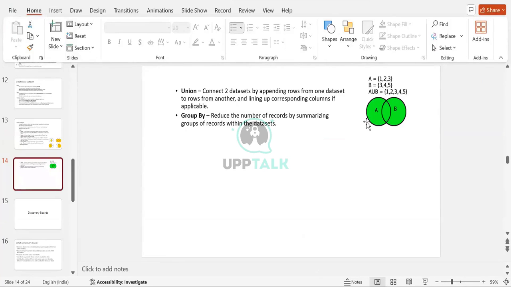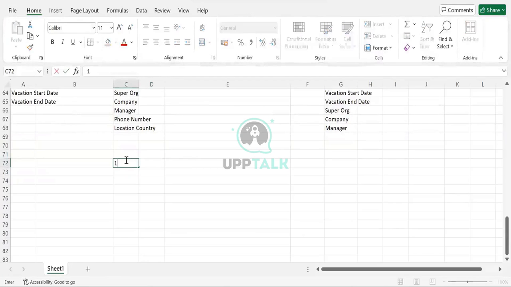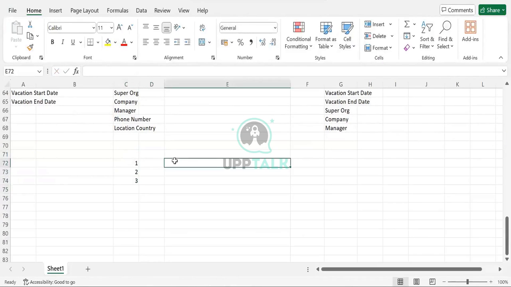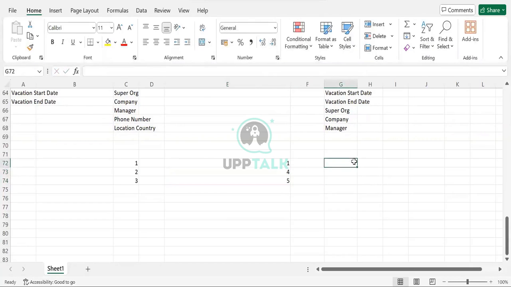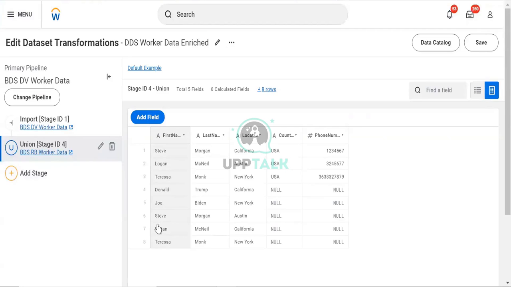I will also show an example over here. Let's say worker 1, 2, 3 is there, and here let's say 1, 2, 4 and 5 is there. Now the output will be 1, 2, 3, 4, and 5. Why was there no repetition of 1? Because it was the matching value. But you may ask why 2 came double. Because it was identified as a unique value.